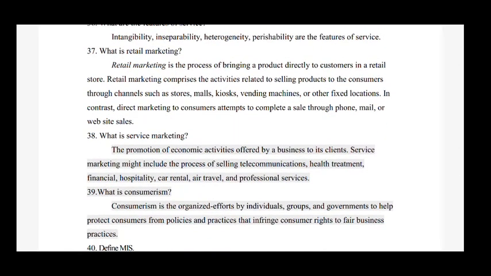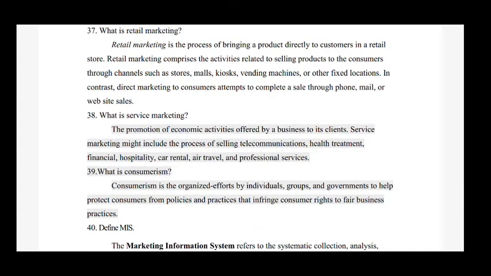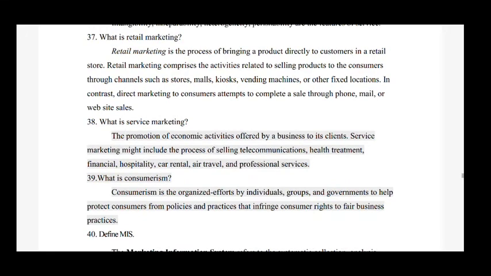Next question is, what is retail marketing? Answer is, retail marketing is the process of bringing a product directly to consumers in a retail store. Retail marketing comprises the activities related to selling products to the consumers through channels such as stores, malls, kiosks, vending machines or other fixed locations. In contrast, direct marketing to customers attempts to complete a sale through phone, mail or website sales.